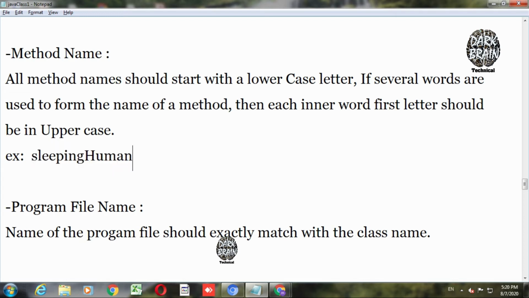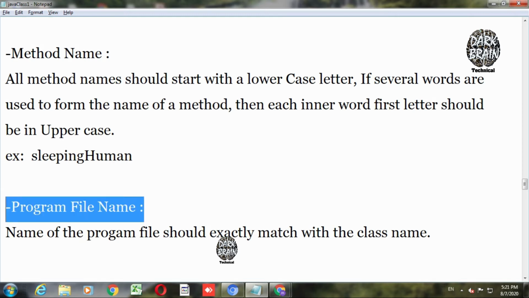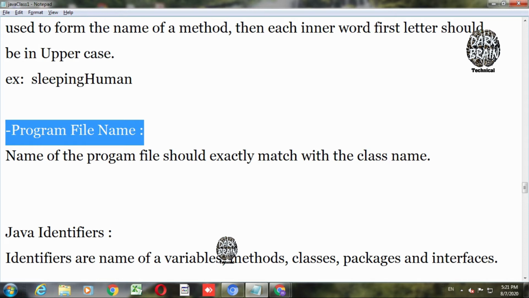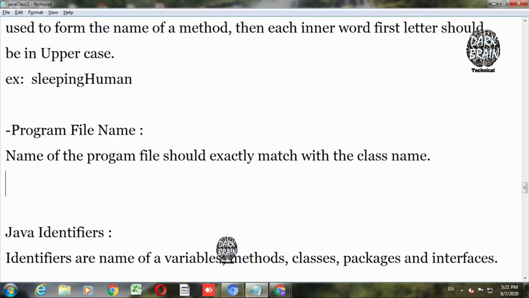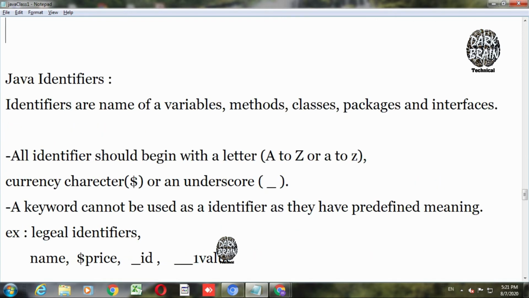The next property says what the program name should be. What do you mean by a program name? A program name is nothing but the class file name. When you create a Java program, you will give a name that should be readable and sensible. The program name should be exactly the class name.